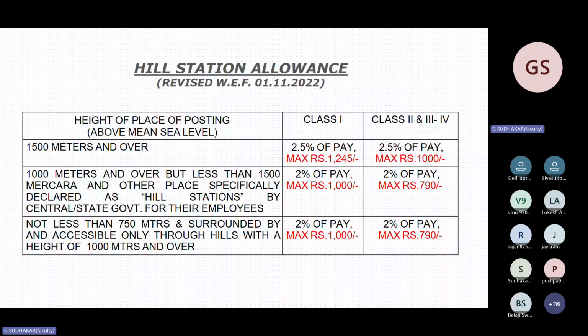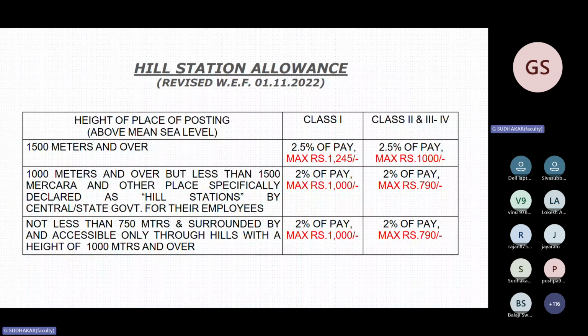That is the third category. You have to reach a place of height less than 750 meters, and to reach this place you have to climb, or it is surrounded by hills with a height of 1,000 meters and over. So this is the narration of this one. The third category has been asked twice or thrice in past year examinations. The first two have been asked one or two times. So this slide is very important, particularly the third category.